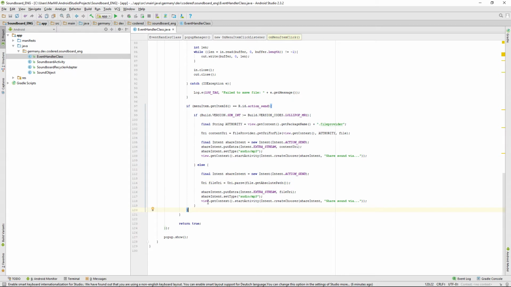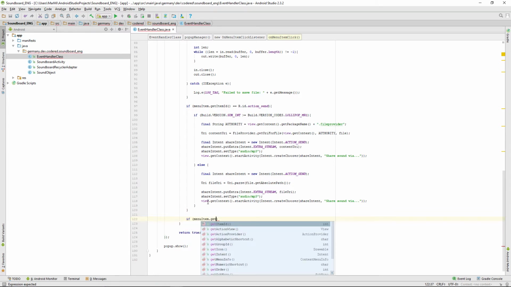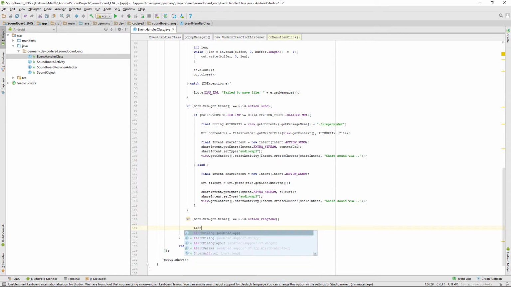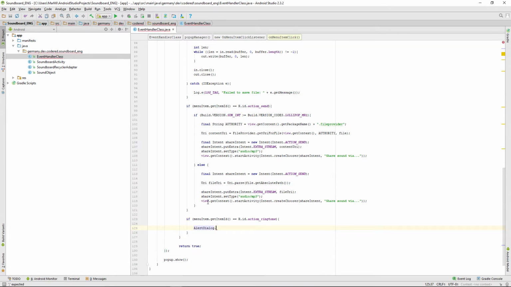So for that one we need another if statement on the menu item dot get item ID, and if that equals to R.id.action ringtone, we want to create an alert dialog to give the user the opportunity to, well, choose between 3 types we will define. So first of all, we need an alert dialog builder,